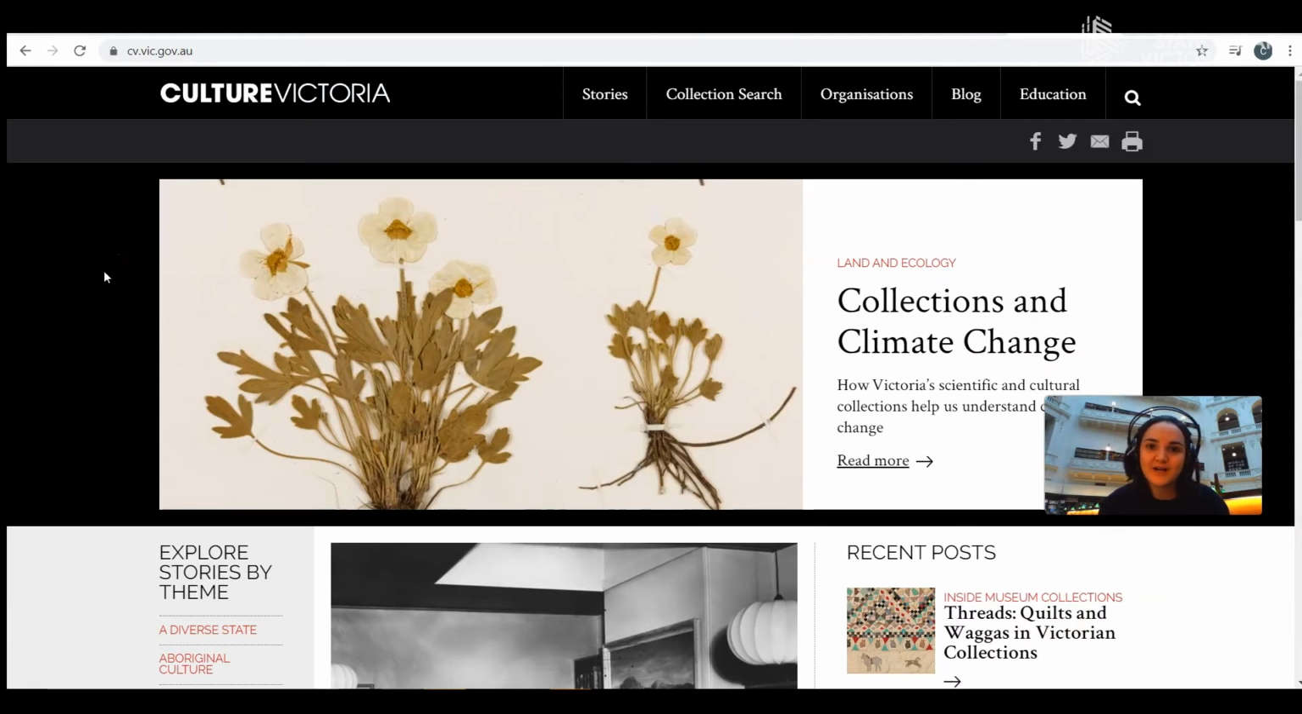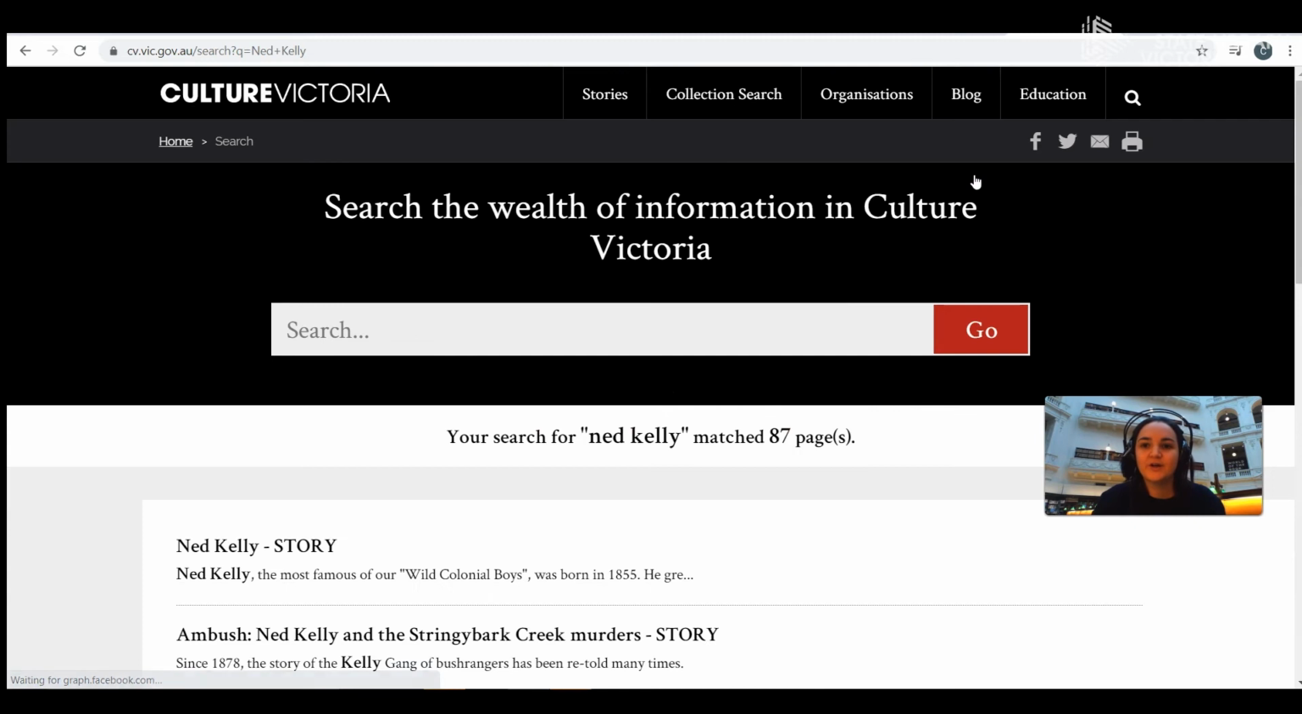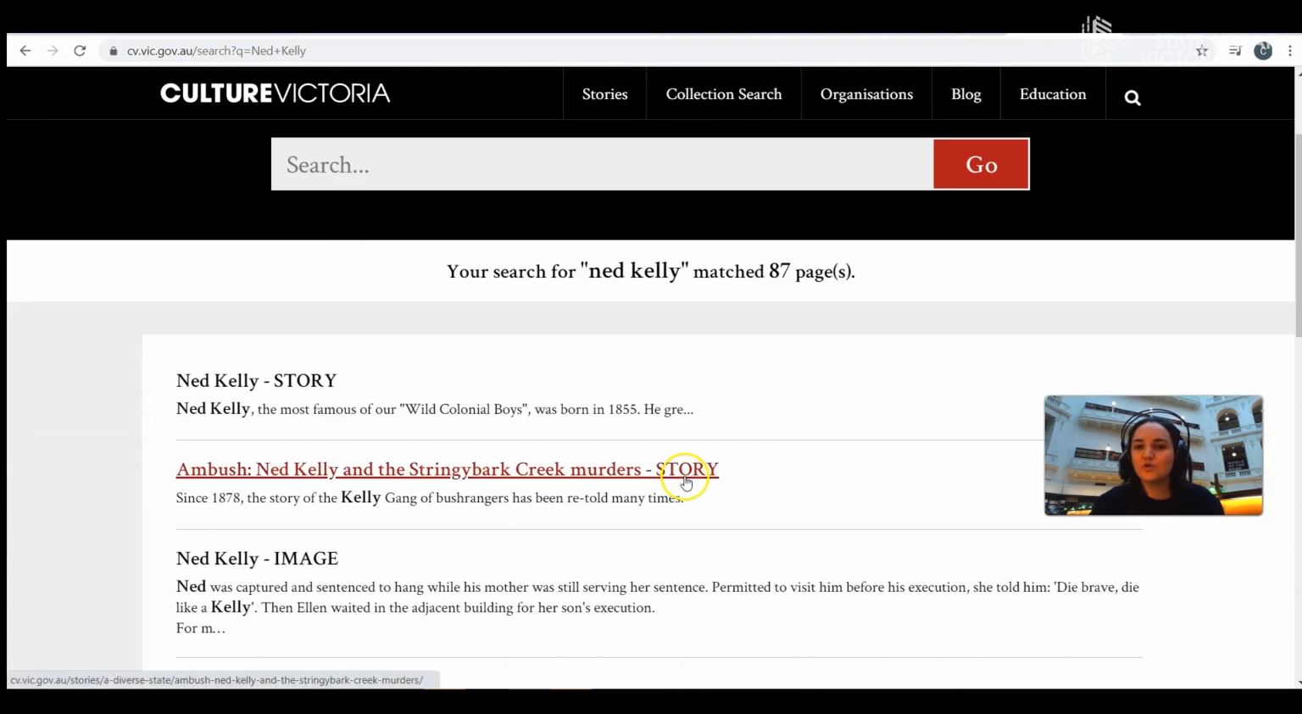The other website I want to show you today is called Culture Victoria. You can see here it's a Gov website, so it's a government website. It's got that domain ending, which we talked about the other week. And just like the other things we've looked at today, you can use the search and search their catalogue. Let's type in Ned Kelly, just because we're using him as an example. And it will give you stories, articles, primary sources, videos, interviews, all these kinds of things.